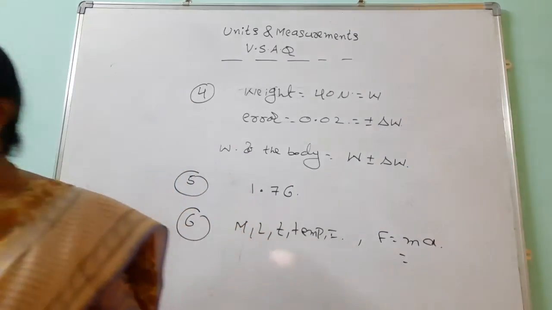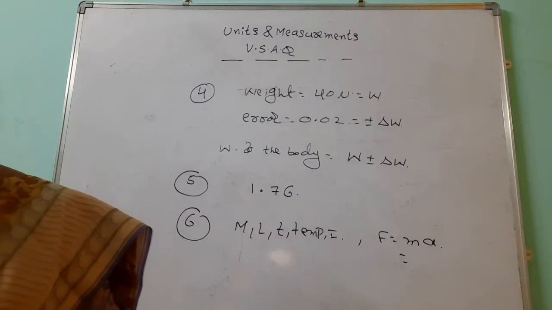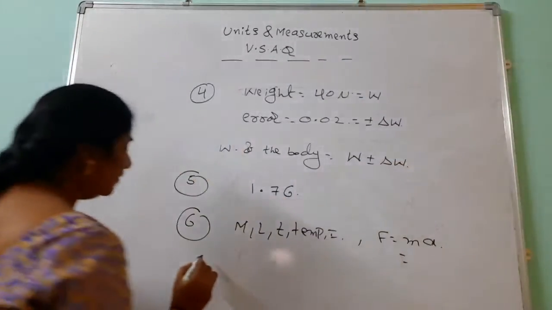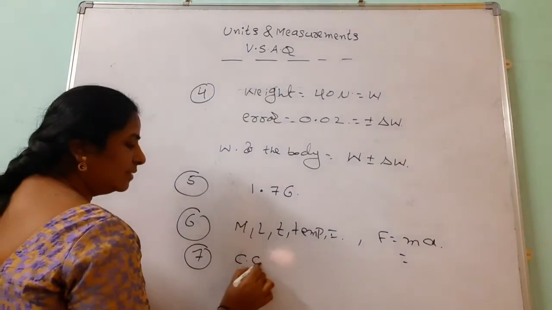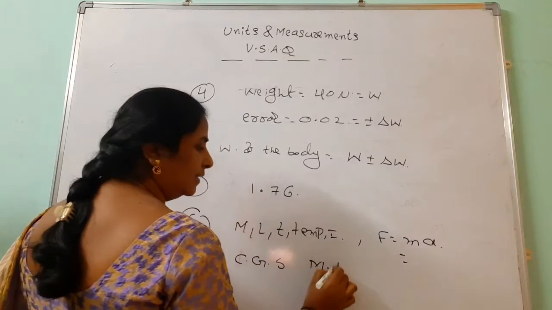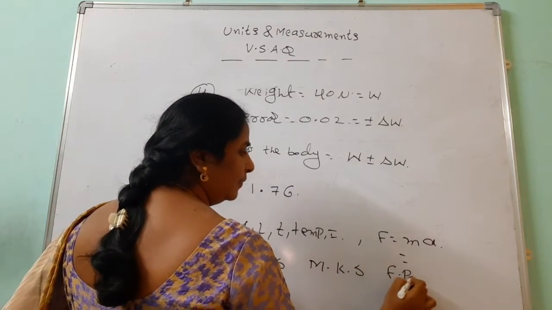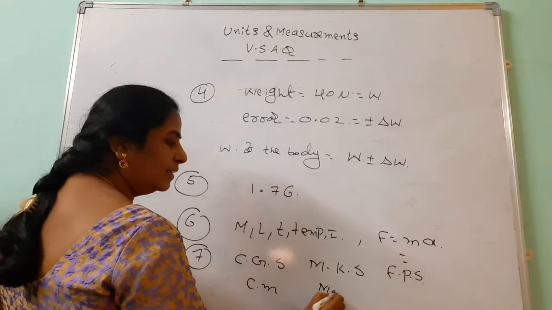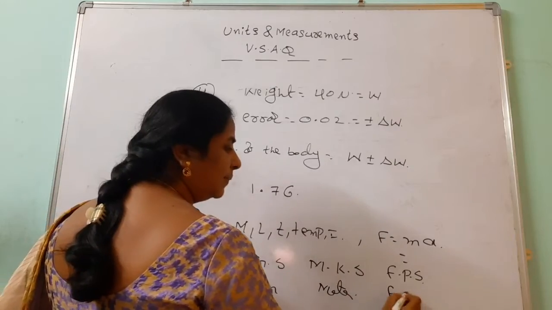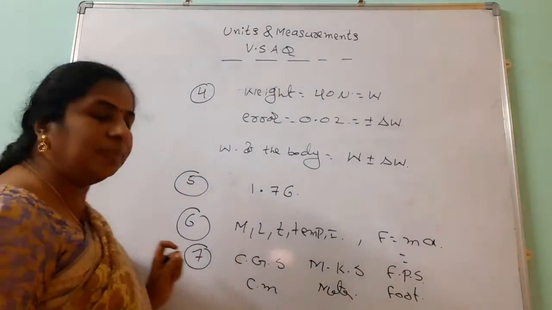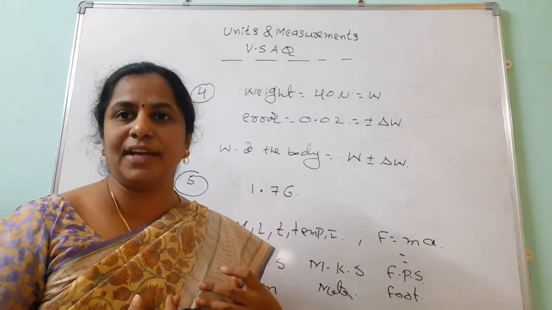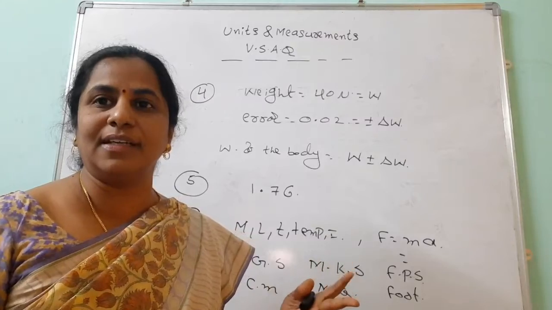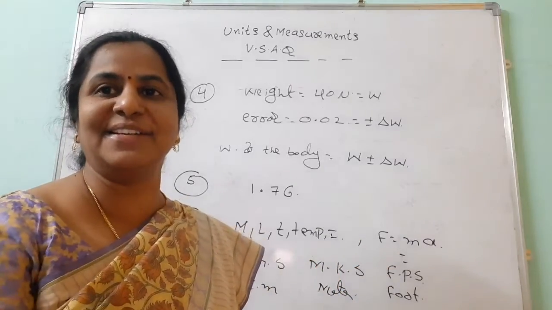Then our next question is, why do we have different units for the same physical quantity? You know that there are different unit systems: CGS system, MKS system and FPS system. In the CGS system, how do we measure length? In centimeters. In the MKS system, it is in meters. Then this one is in feet. But a centimeter never equals a meter; some relation is there. In India we follow one system, in Britain they follow another system. That's why, afterwards, with globalization, they combined all this and gave the relation between them.